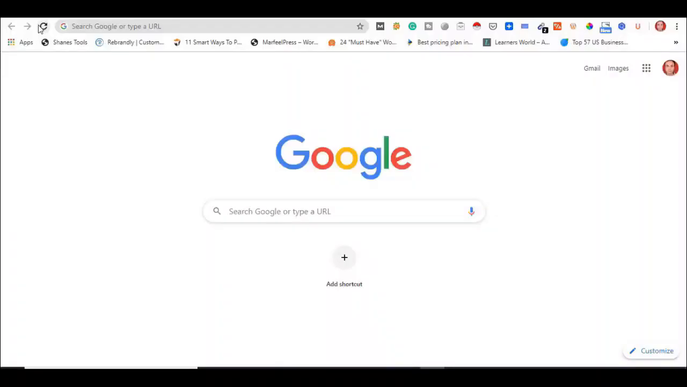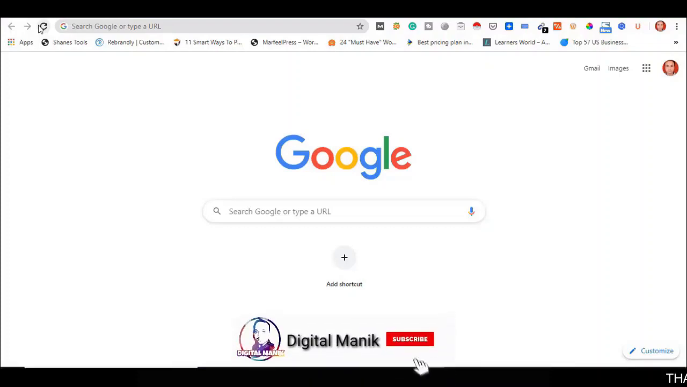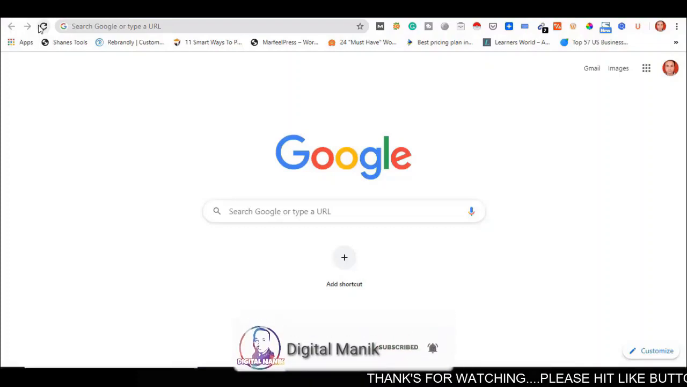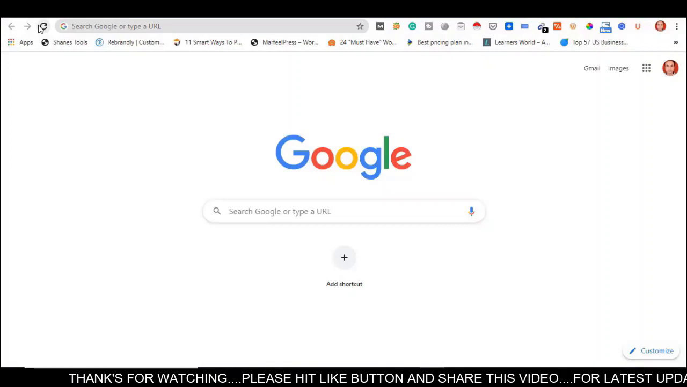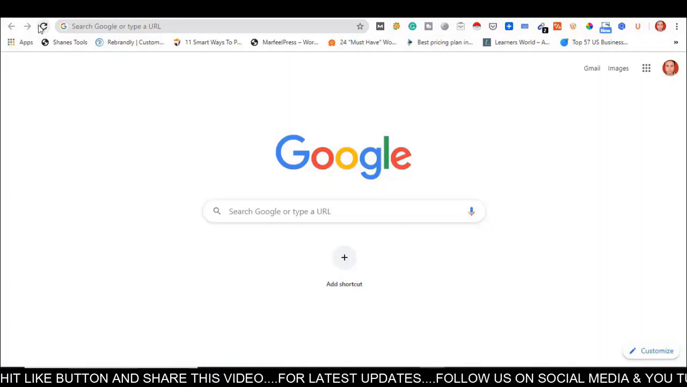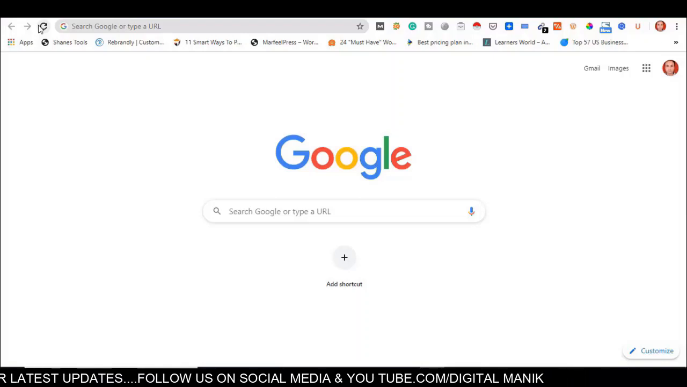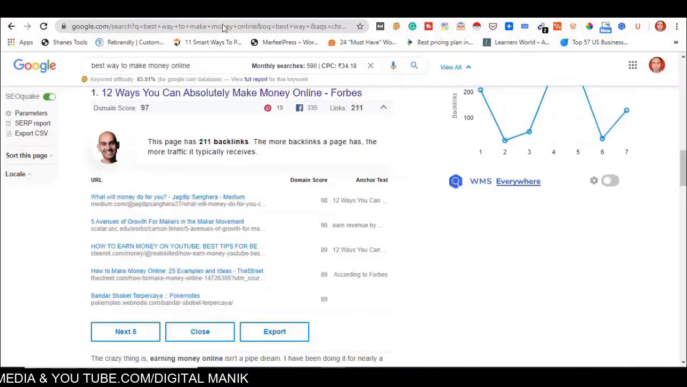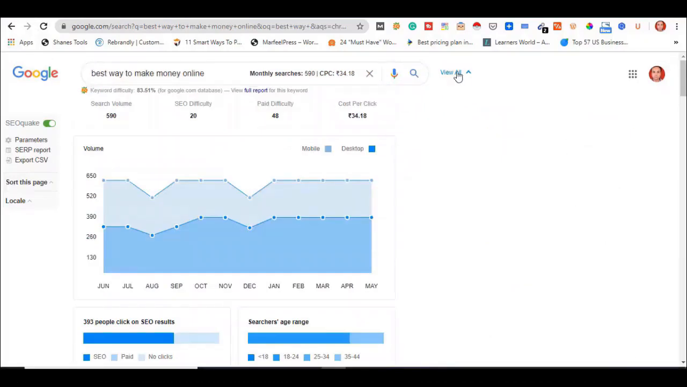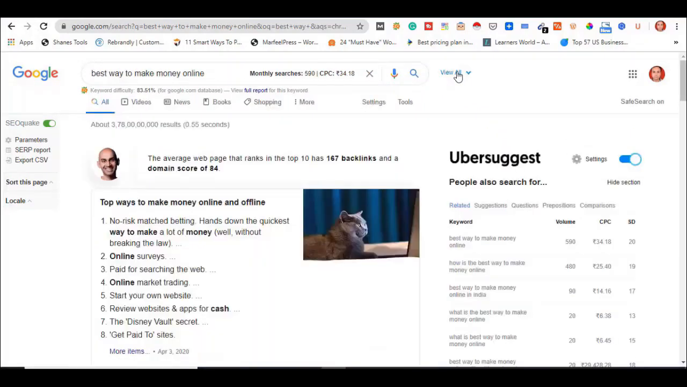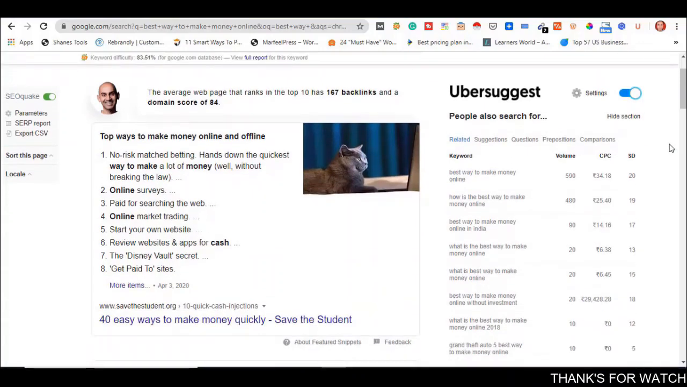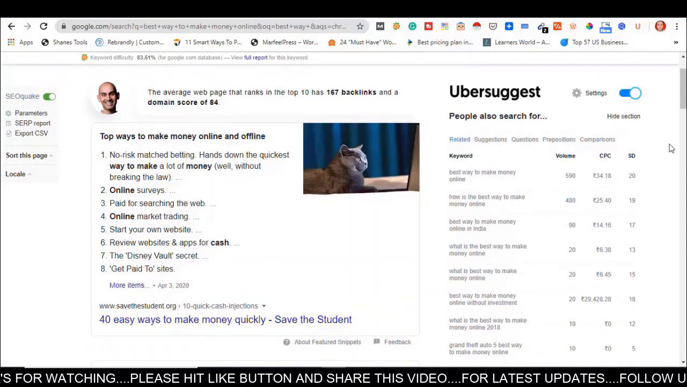Now viewers, we have come to our computer screen where I will show you how to find keyword-related data like the CPC, search volume and competition of any keyword for free with the help of the Ubersuggest Chrome extension. For your usability, I recently searched a keyword, which is best way to make money online. You can see that lots of data is coming here regarding that keyword, like its monthly searches and CPC. On the right side of my screen, lots of other related keywords are also showing, and their volume, CPC and SEO difficulty are also showing.